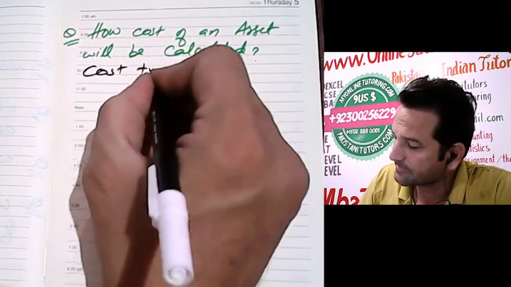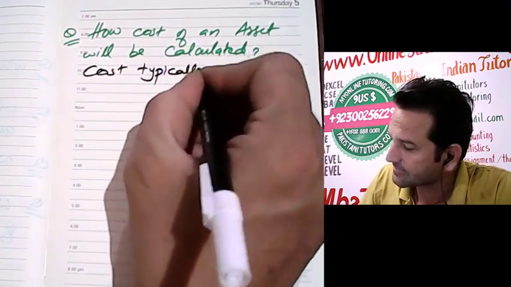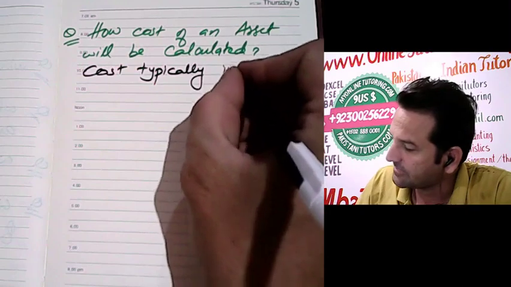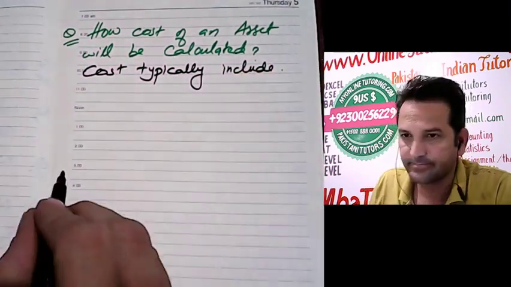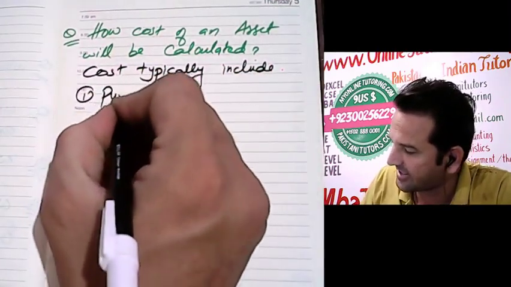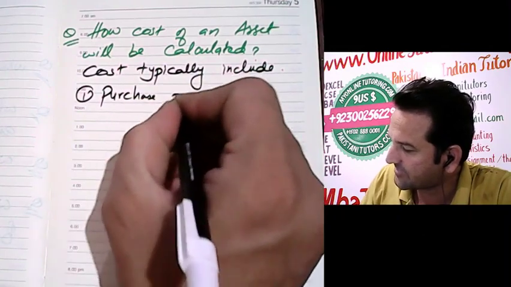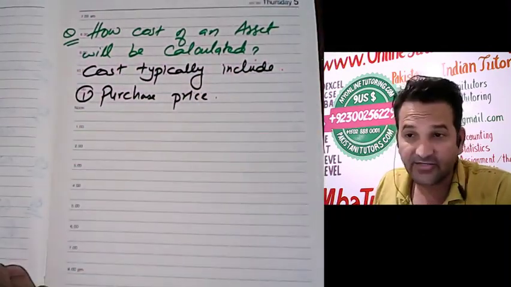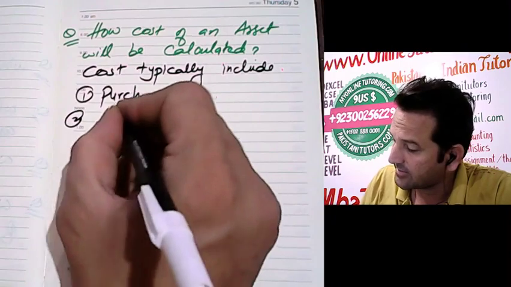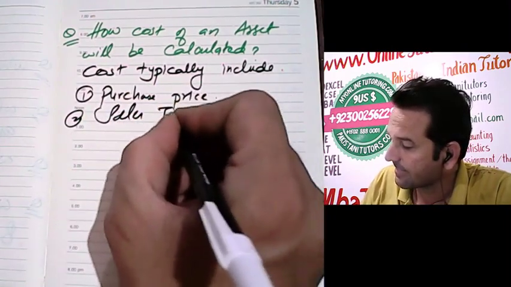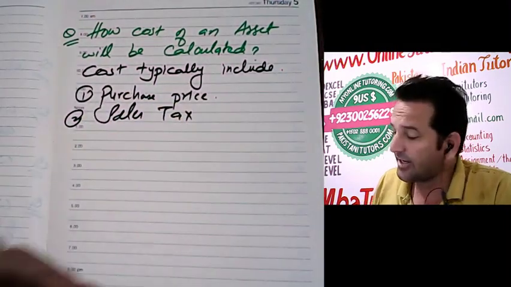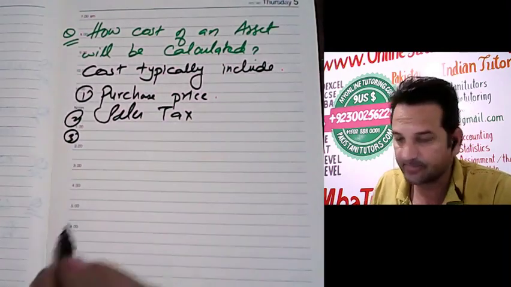Cost typically includes, number one, definitely the purchase price, the price at which you are purchasing. Sales tax will be included in the cost of an asset.